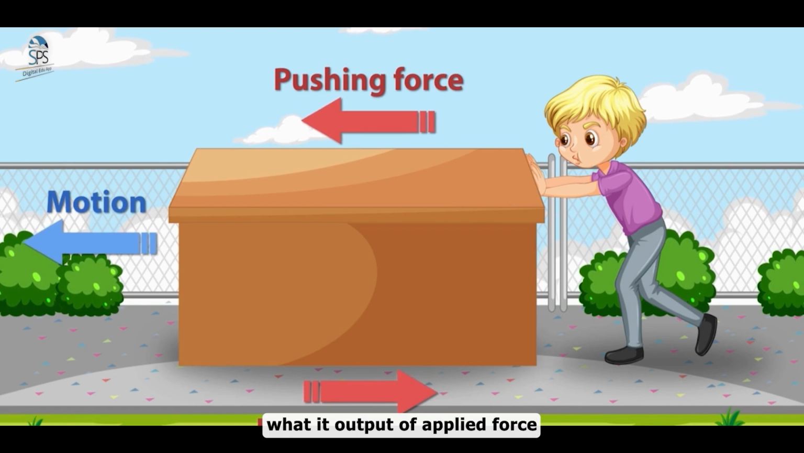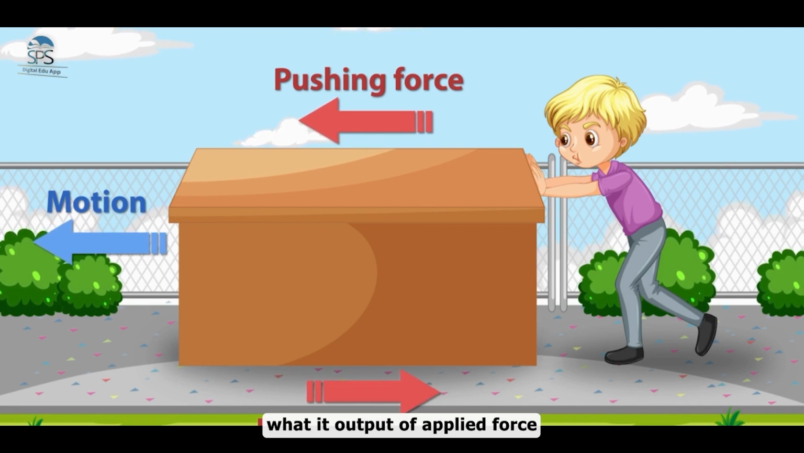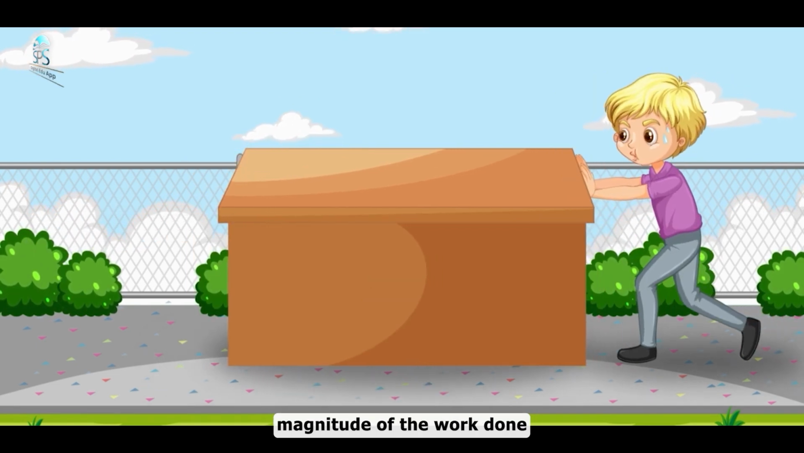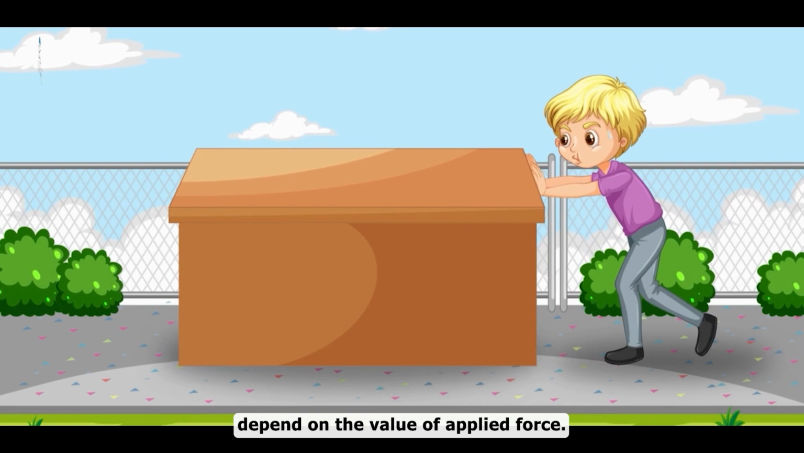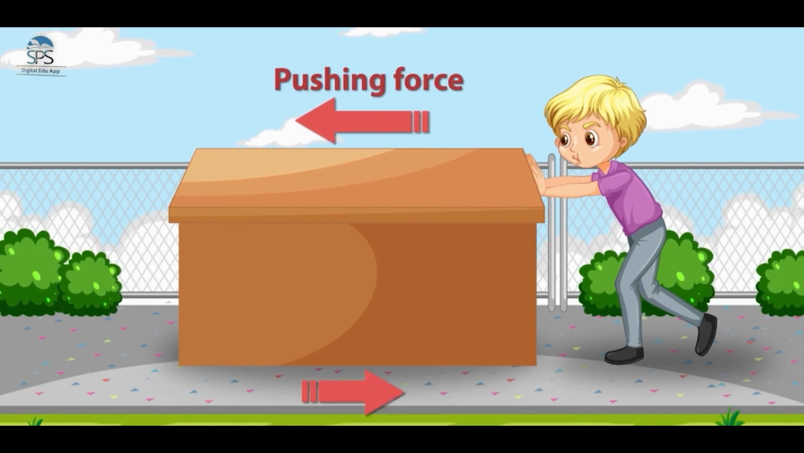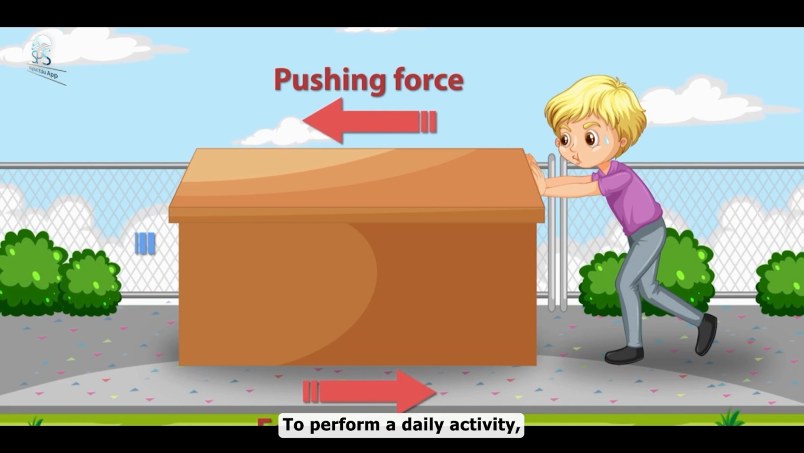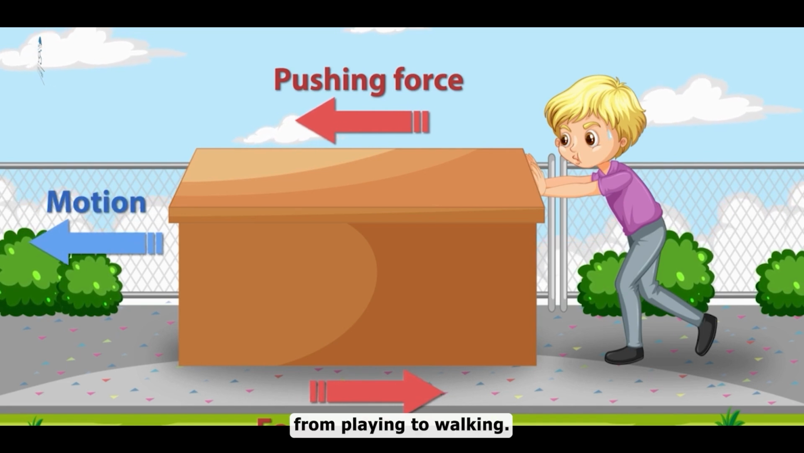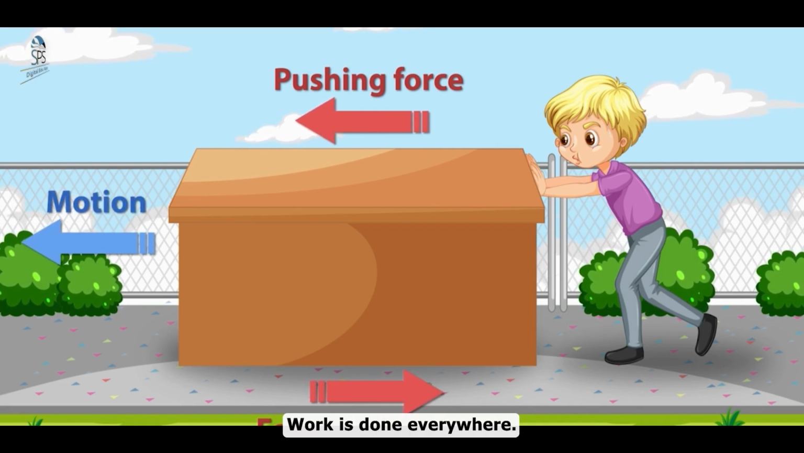In other words, work is the output of applied force. The magnitude of the work done depends on the value of the applied force. It can be both positive and negative. To perform our daily activities, we have to do work. From playing to walking, work is done everywhere.